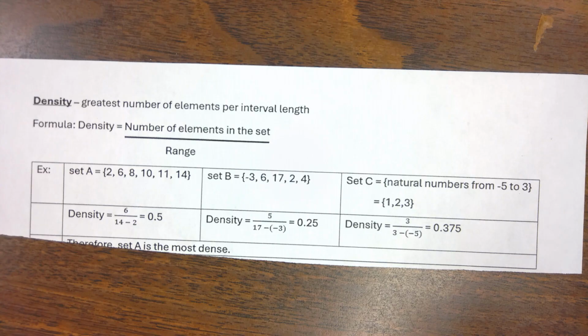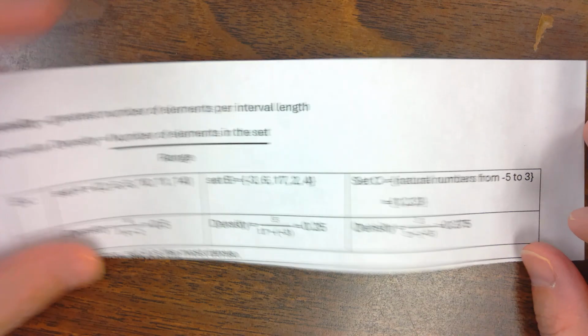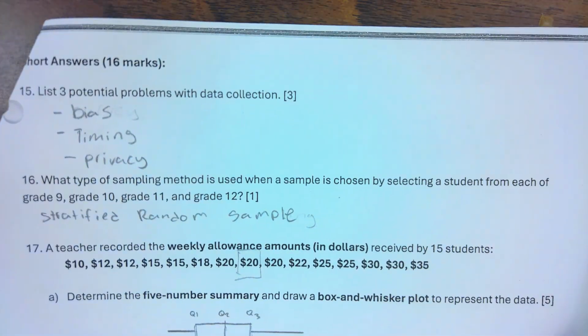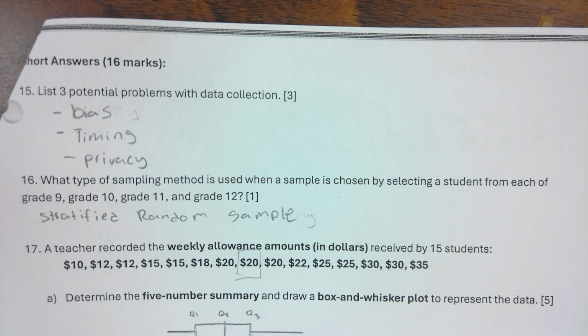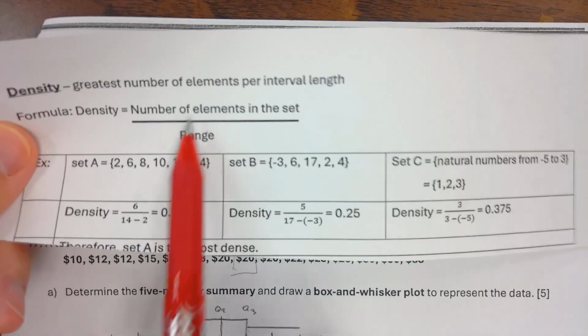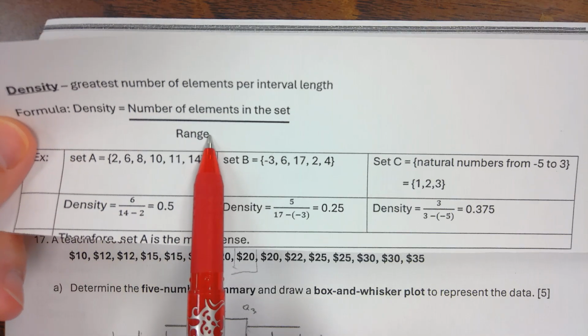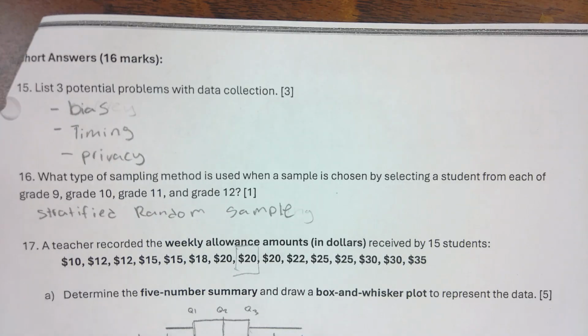You got this last week. Just in case they ask something like this in EQAO. I don't think I included a density question on the final exam. But in case you see it on EQAO, you know the formula: number of elements divided by the range. So keep in mind the range.